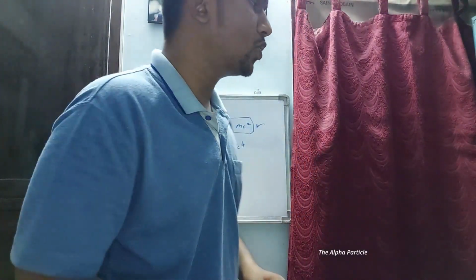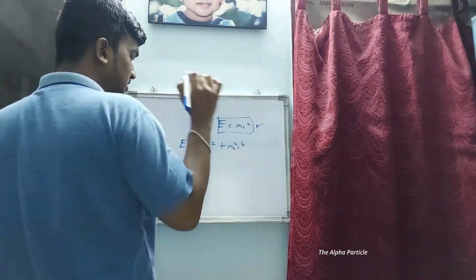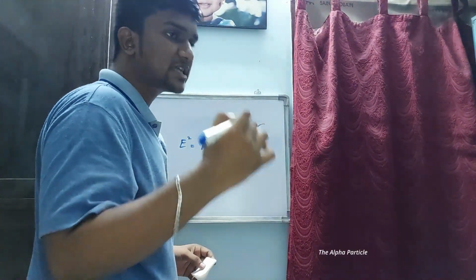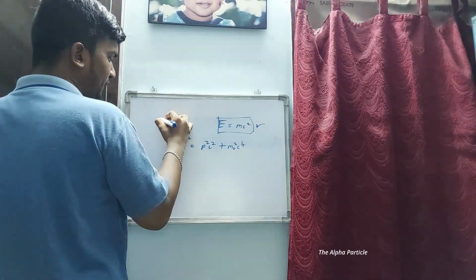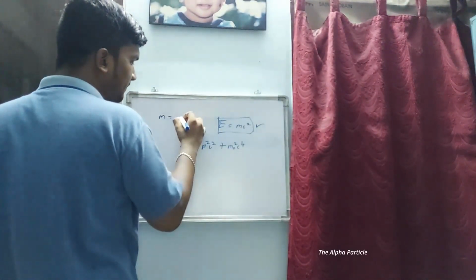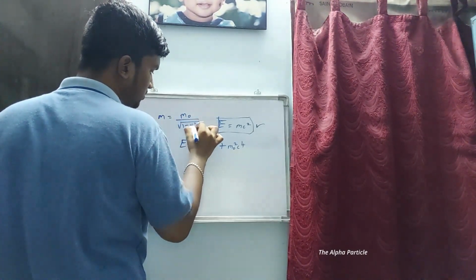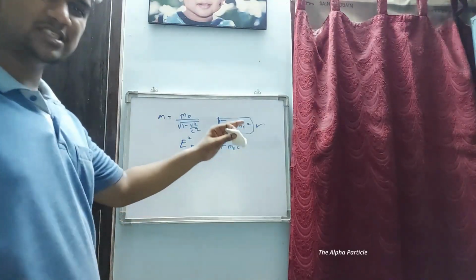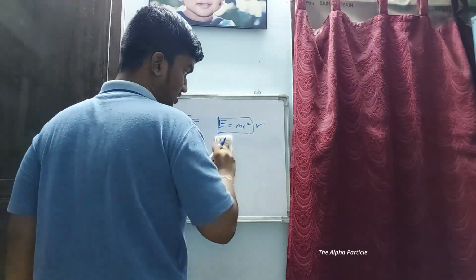Okay, so how can I prove that? Now, there is a relation between the relativistic mass and the rest mass in the special theory of relativity, and that is given by m equals m naught by root of 1 minus v square by c square. Now this may all seem weird, guys. I'll just erase these equations so you might not get confused.